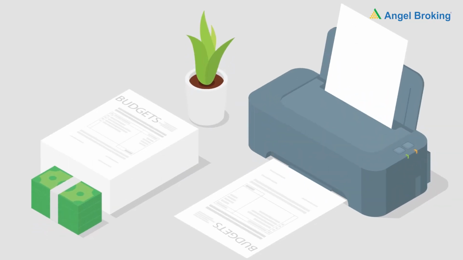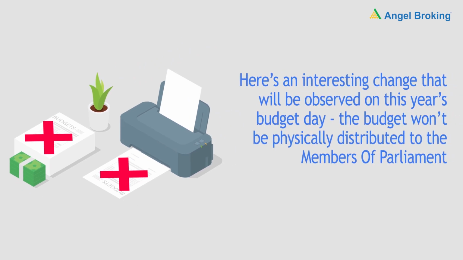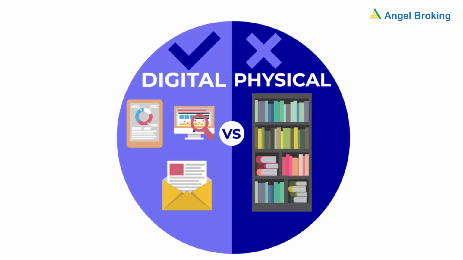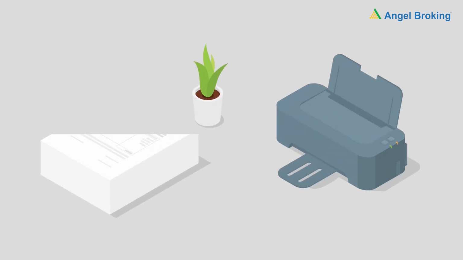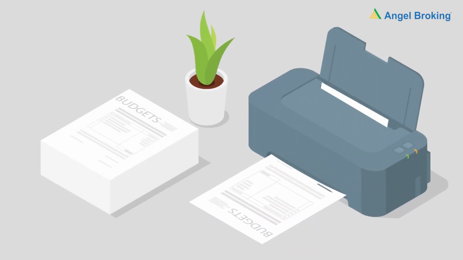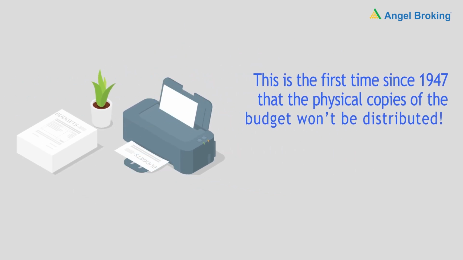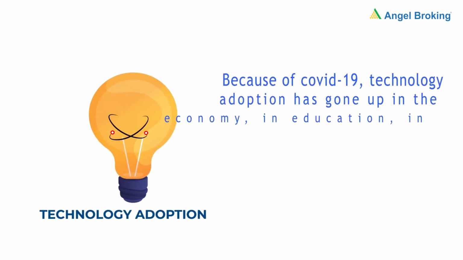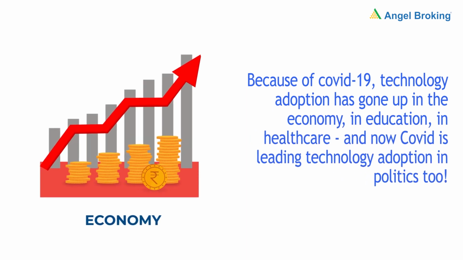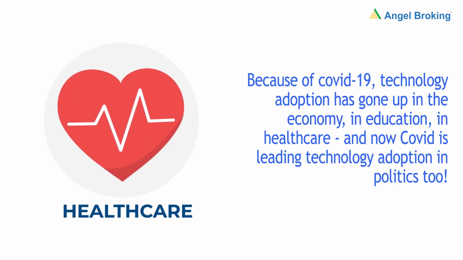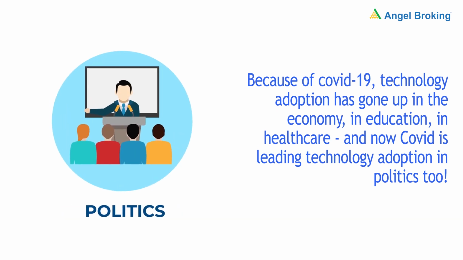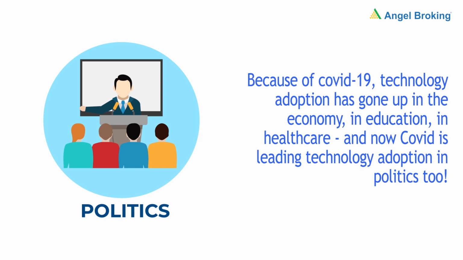Here's an interesting change that will be observed on this year's budget day. The budget won't be physically distributed to the members of parliament. This year, due to health concerns, the budget will be electronically distributed to all MPs. This is the first time since 1947 that the physical copies of the budget won't be distributed. Because of COVID-19, technology adoption has gone up in the economy, in education, in healthcare. And now, COVID is leading technology adoption in politics too.